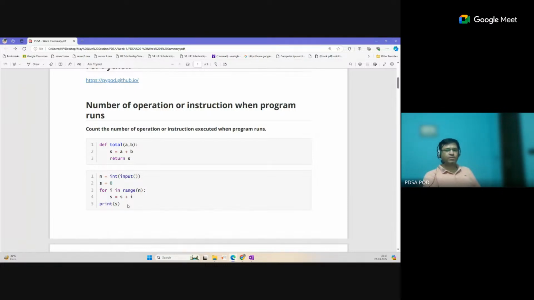So that number of steps is actually represented as a time complexity. That will remain the same on each machine. Because of that, time complexity is a theoretical calculation. This is also not a very exact counting. We ignore the constant numbers. We are only interested in the terms which are directly dependent on the input size.